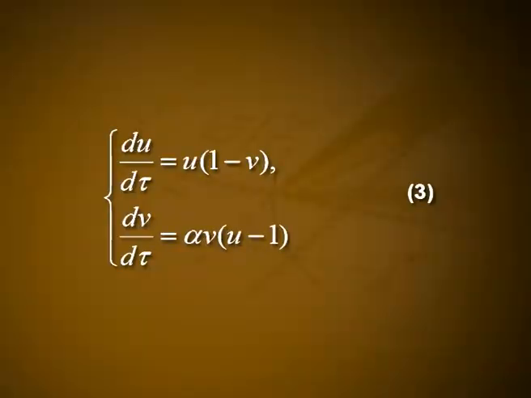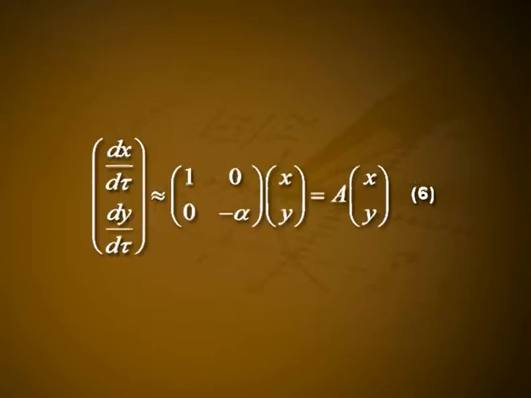We first consider the steady state u, v equal to 0, 0. Let x and y be small perturbations about 0, 0. If we keep only the linear terms in equation 3, it becomes dx/dτ, dy/dτ approximately equal to the matrix [1 0; 0 -α] times (x, y), that is A times (x, y), where A is the matrix [1 0; 0 -α].